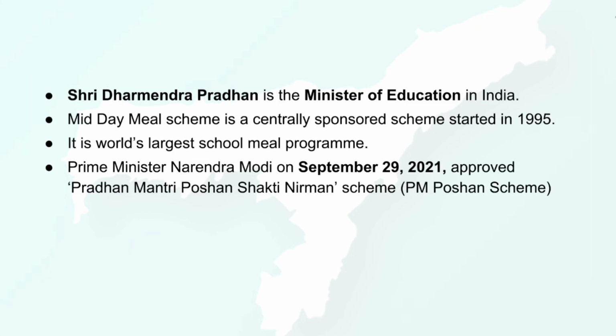Sri Dharmendra Pradhan is the current Minister of Education in India, and the midday meal scheme, which was the earlier version of PM Poshan scheme, is a centrally sponsored scheme which was started in the year 1995, and this scheme is world's largest school meal program. And our Prime Minister Narendra Modi on September 29th, 2021 approved this new scheme, that is Pradhan Mantri Poshan Shakti Nirman scheme, that is PM Poshan scheme.